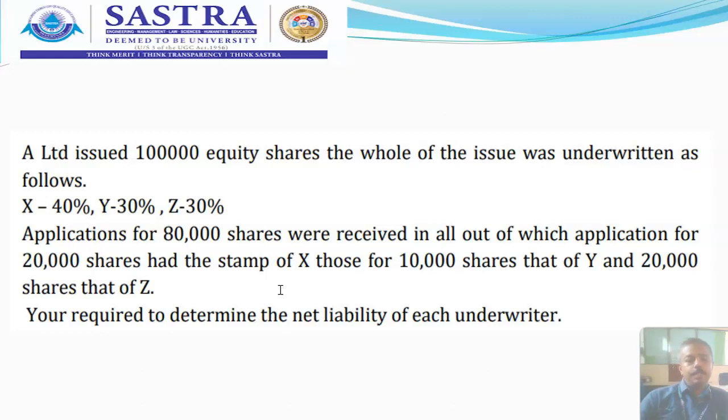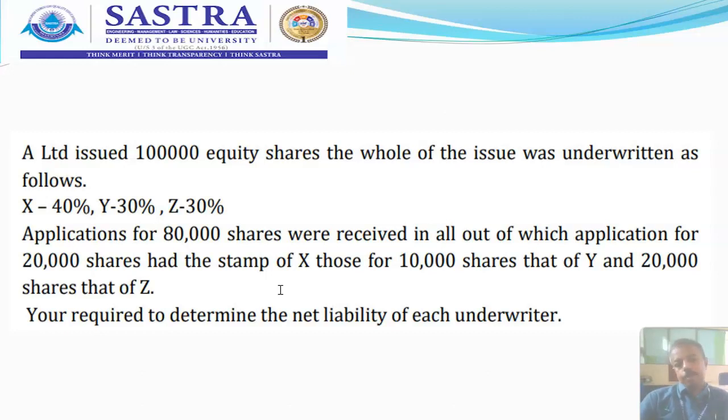So they have taken a complete underwriting. 40%, 30%, and 30% give a total of 100%. Hence it is called complete underwriting. If the total comes to 90% or 80% or below, then it is called partial underwriting.